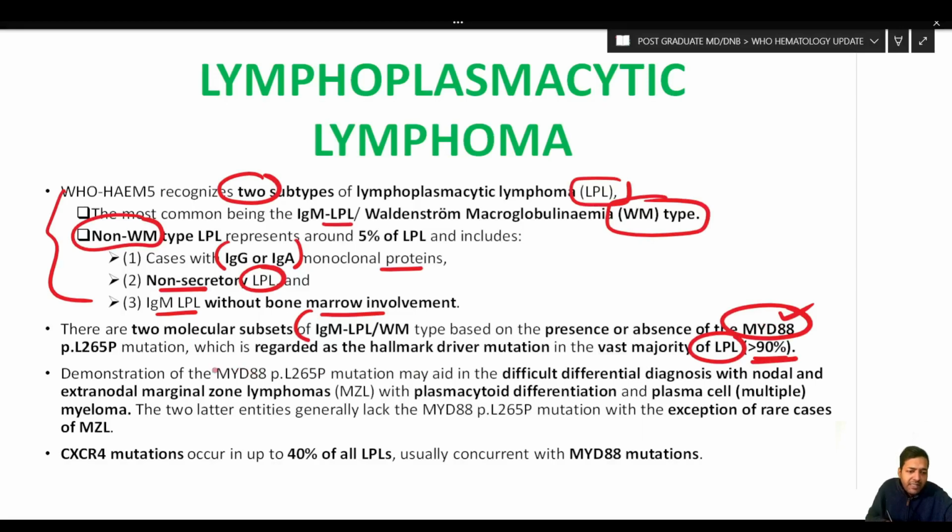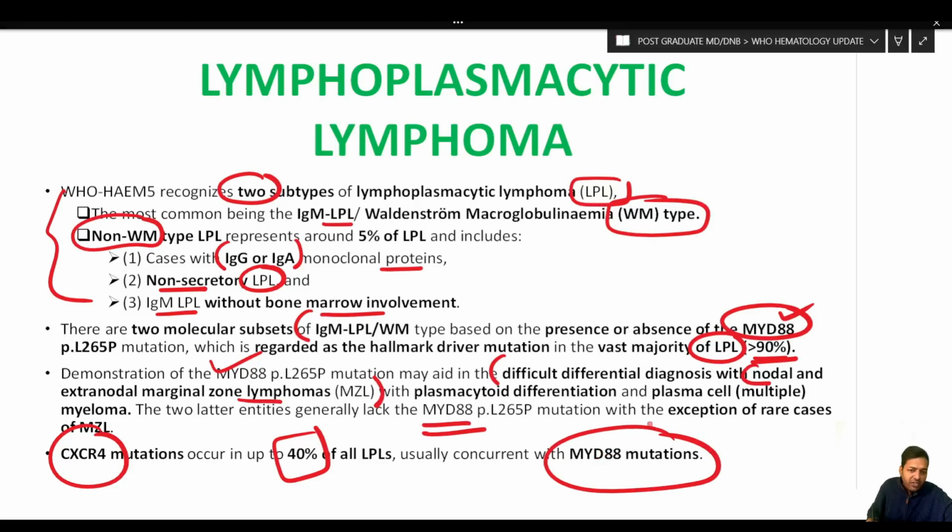Now, demonstration of this MYD88 mutation is helpful in difficult differential diagnosis with nodal and extranodal marginal zone lymphoma with plasmacytoid differentiation and plasma cell myeloma. Now, the two latter entities generally lack the MYD88 mutation, with the exception of rare cases of marginal zone lymphoma. Now, CXCR4 is another group of mutations seen in 40% of all lymphoplasmacytic lymphomas, usually concurrent with the MYD88 mutation. Okay, so this is about the lymphoplasmacytic lymphoma, and not much has changed over here.